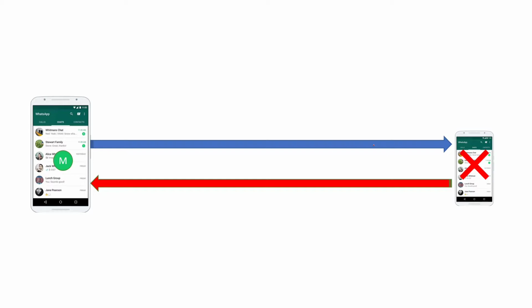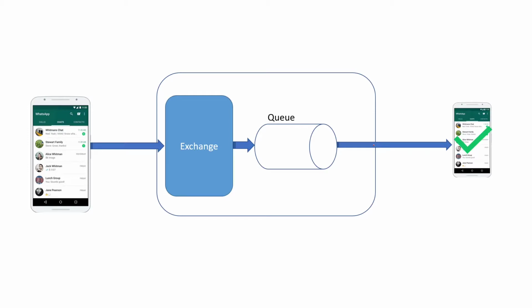So to achieve that, the messaging queue was introduced. Basically, the middleman you're seeing is a messaging queue. I'll explain in detail what an exchange is and how the queue works. As of now, consider only the queue. We'll consider the same scenario: the happy flow, and when the user is offline.